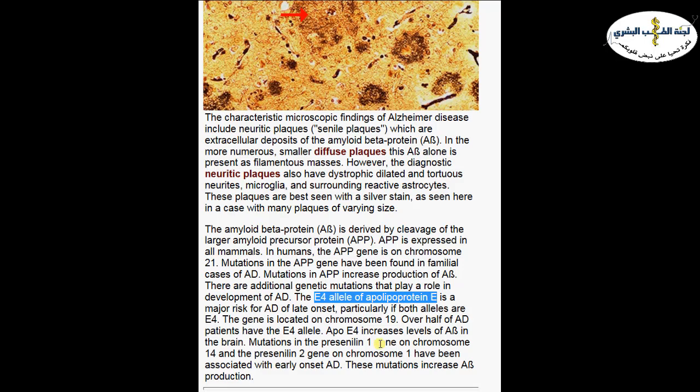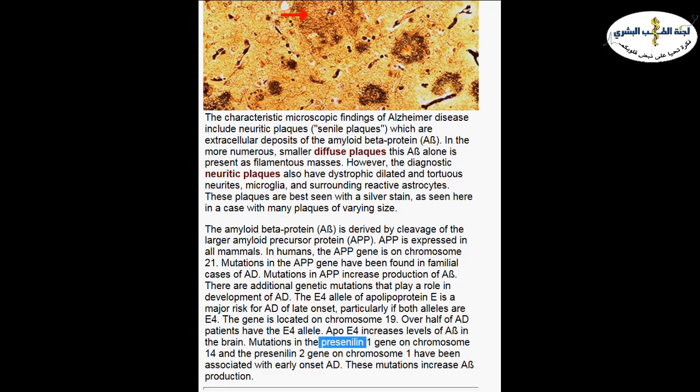Now, some patients have different mutations in other genes called presenilin genes that are present on different other chromosomes. So presenilin gene mutations actually lead to a more severe Alzheimer form and at an early onset, at a younger age. For example, if typical Alzheimer patients present after the age of 80, these patients will present as early as 40 or 50 years old.